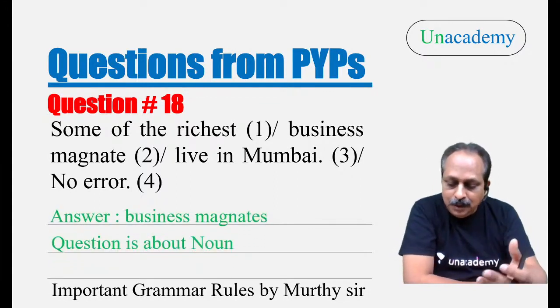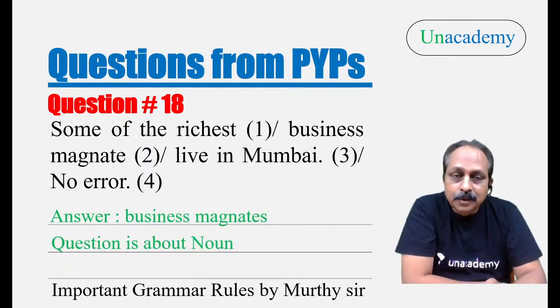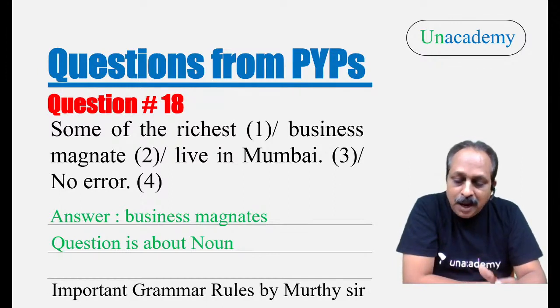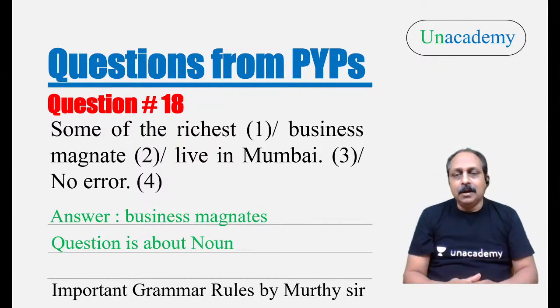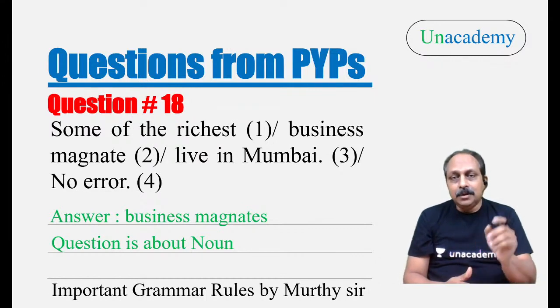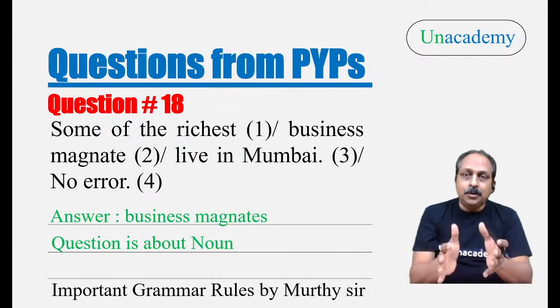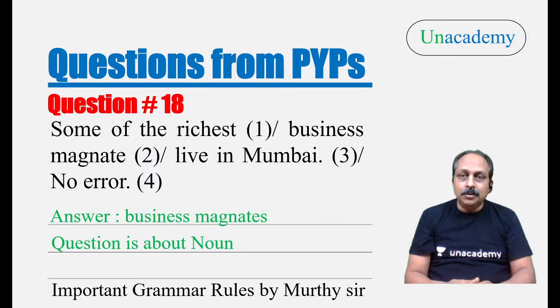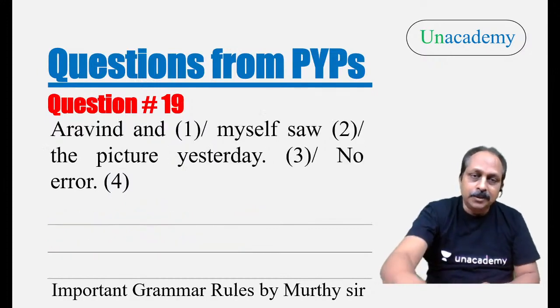Absolutely right. And question is about a noun. Answer: business magnates. The noun should be in the plural form. Question is about nouns. Business magnate, a very rich person. We also use the word tycoon. Tycoon. He is a business tycoon, means very rich person.